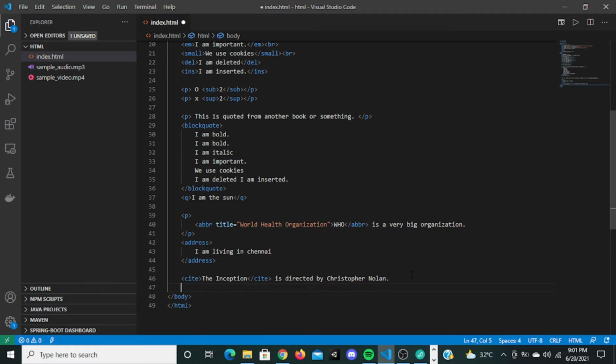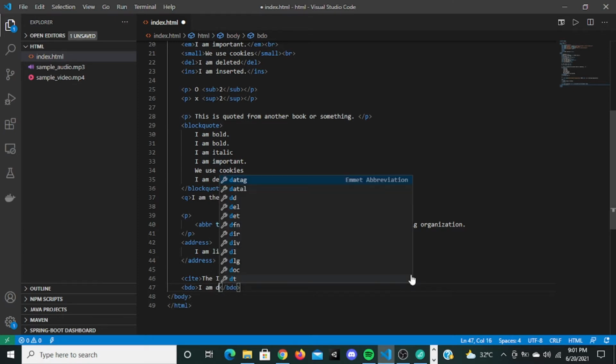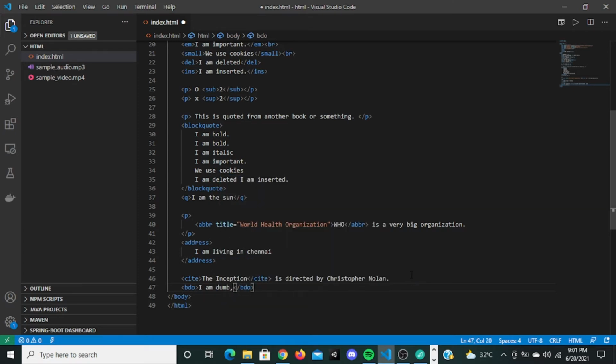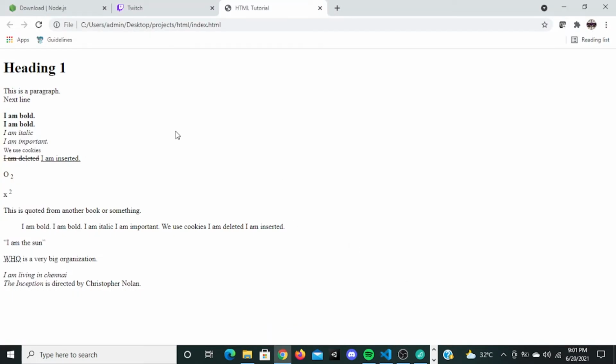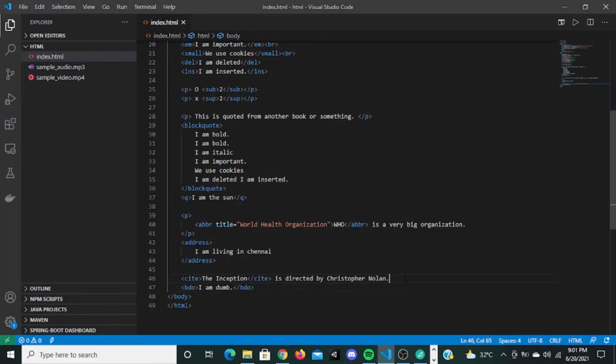I don't know where you will use this tag, but just know there is a tag called bdo. This will display the text from right to left. So if I write anything right here, like I am dumb or something, save this, and go here. Sorry, let's put a break tag right here.